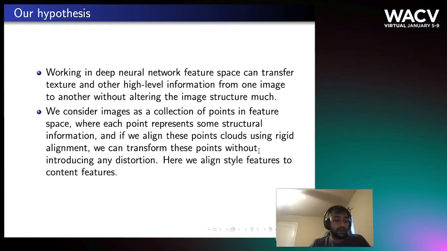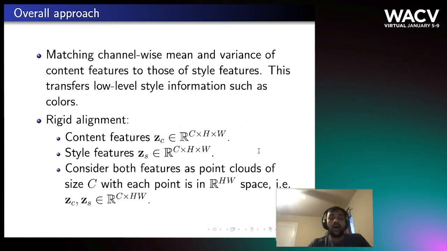Our overall approach has two parts. First, similar to AdaIN, we perform moment matching between the features. This helps to transfer low-level style information such as colors and low-level strokes. And now the second part, which is the important one, is the rigid alignment.